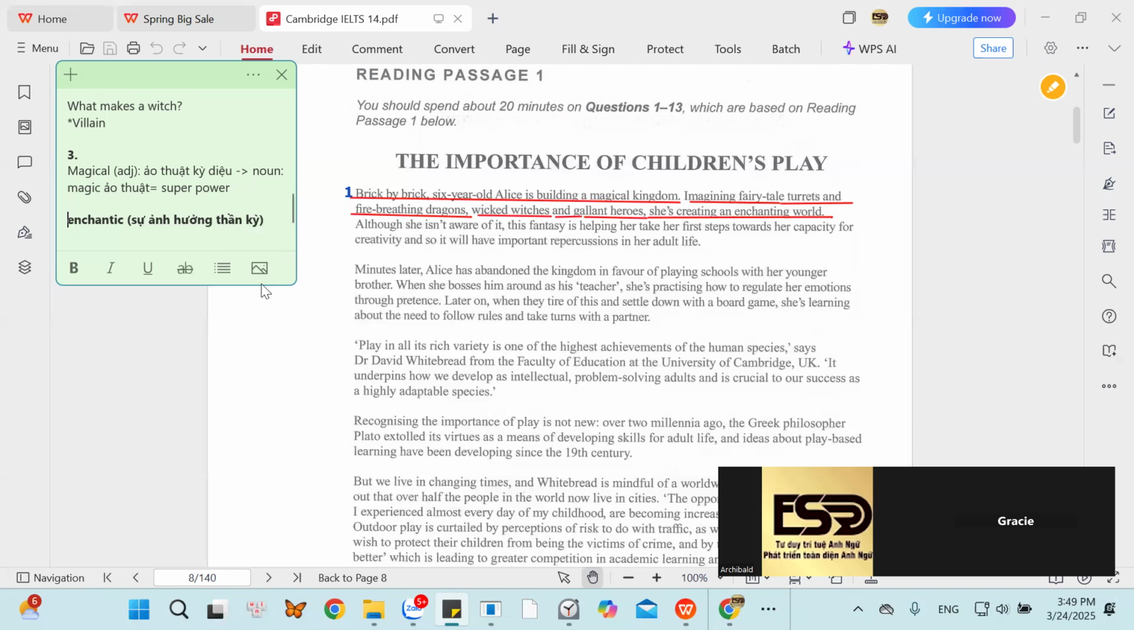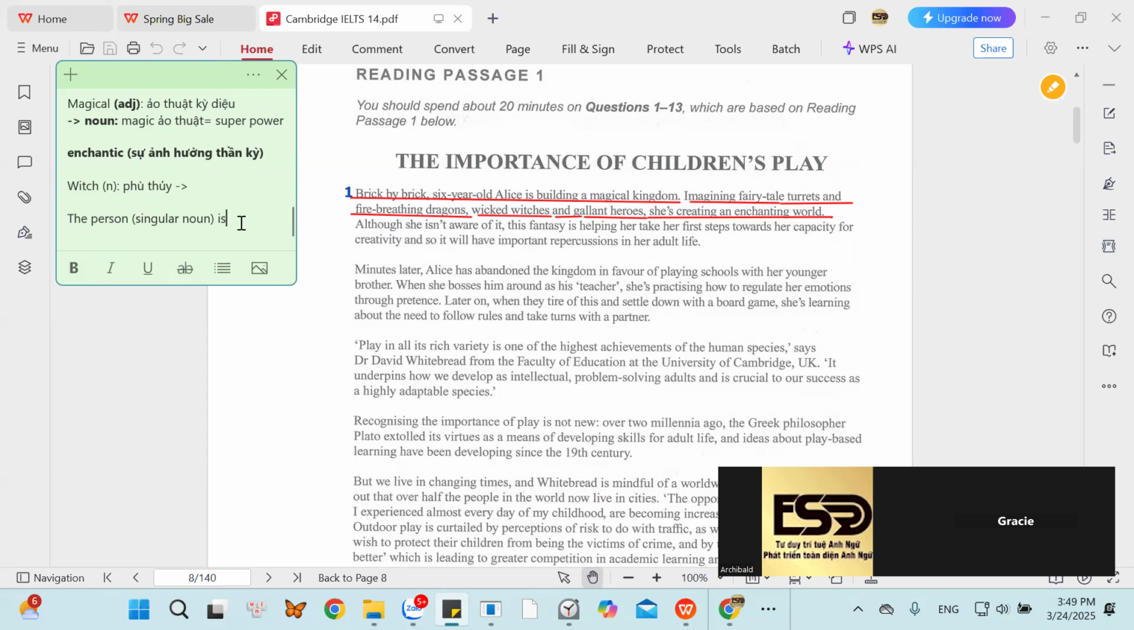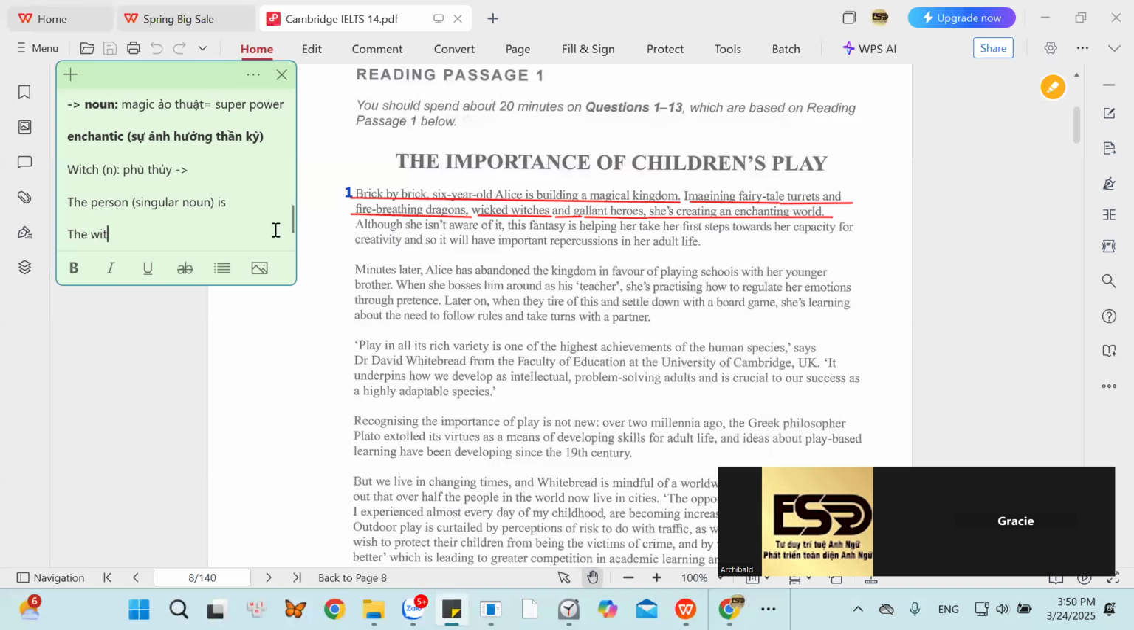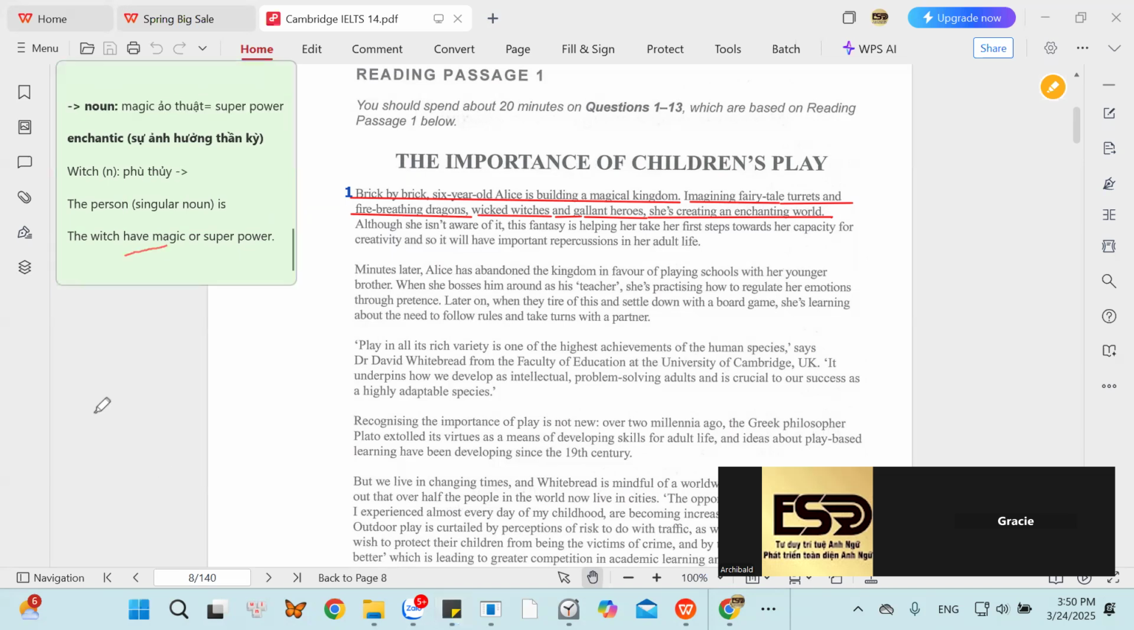Which have magical and superpower. Magical is an adjective. You say a witch has magical, right or wrong? Wrong. Can you fix the sentence? A witch has magic and superpower. You say the witch have magic, not have superpower. The witch have is right or wrong? Has.